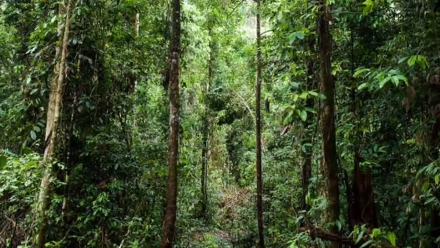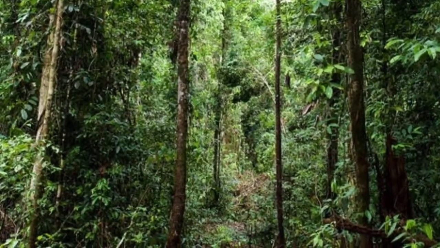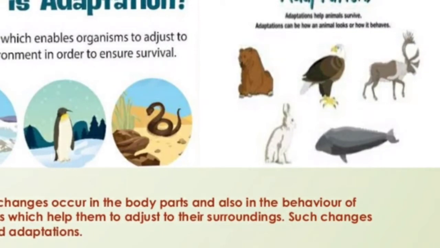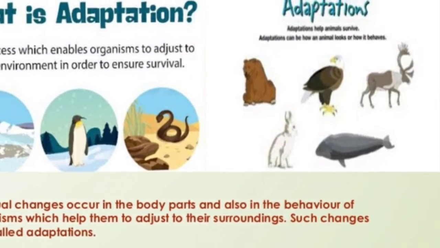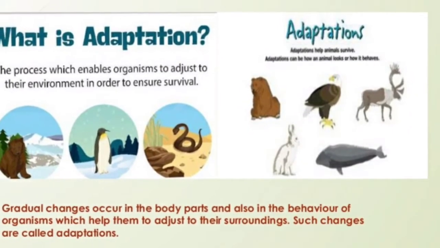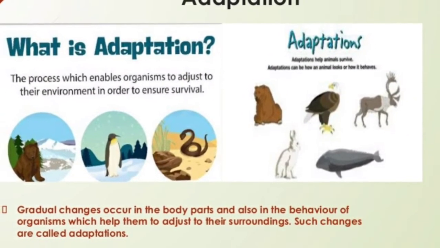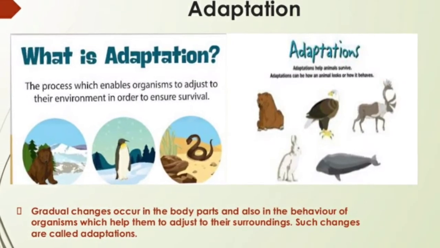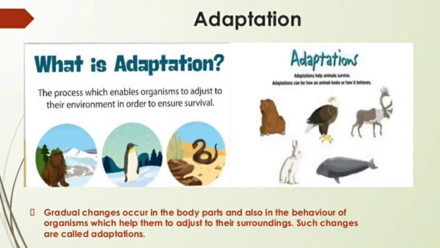Gradual changes occur in the body parts and also in the behavior of organisms, which help them to adjust to their surroundings. Such changes are called adaptations. Adaptation is not a sudden process. It is gradual and continuous.